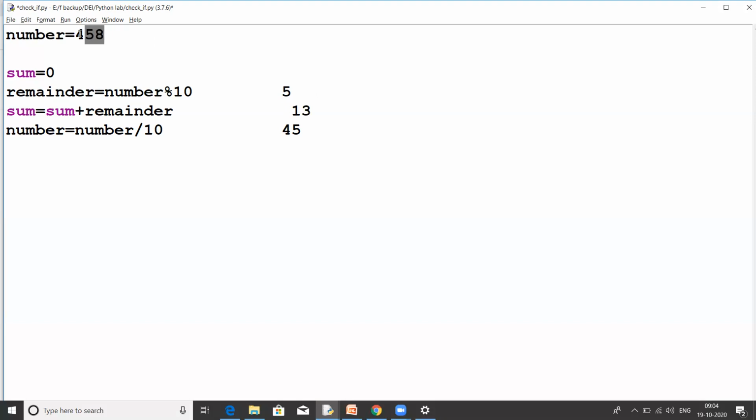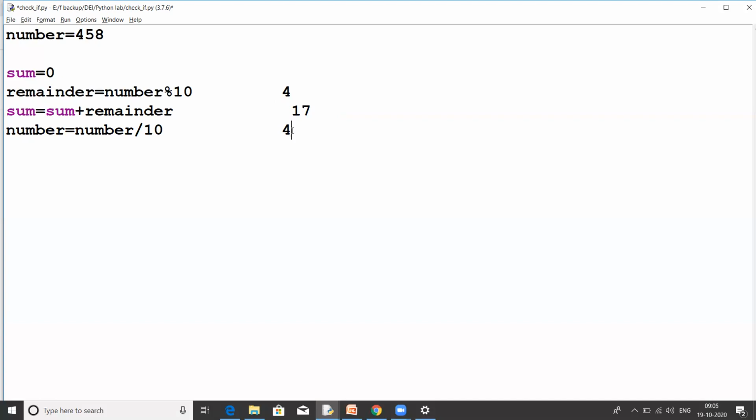Now I want to add this 4. Again the same. We can simply divide this 45 by 10. If we divide 45 by 10, what will we get? We will get 4. Now again take the modulus of this number by 10. So 4 modulus 10 is 4. Now we have 4 in the remainder. Then add this remainder to the sum. So we have 13 in sum, and we will add this remainder to the sum. This will become 17.